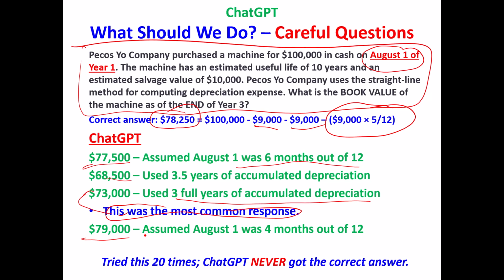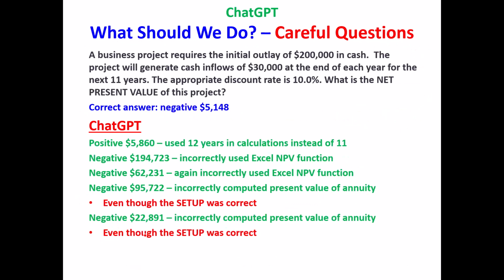So that simple change: telling students that the equipment was purchased on January 1st, ChatGPT always gets it right. Telling students that the equipment was purchased on August 1st, ChatGPT never got it right. And it got it wrong in various interesting ways. We'll talk more about that in a bit.